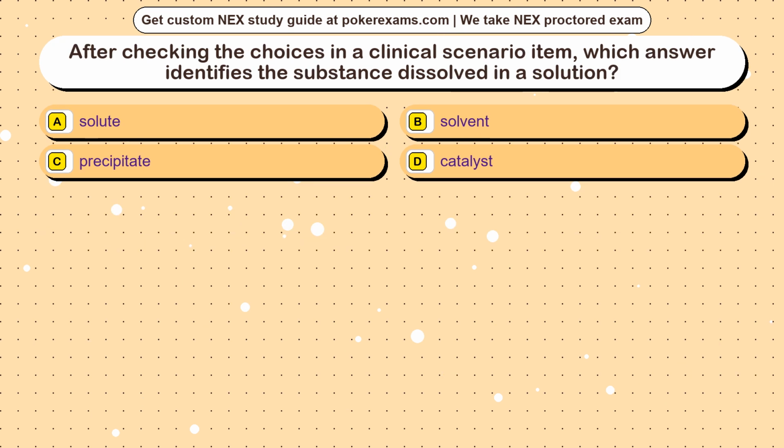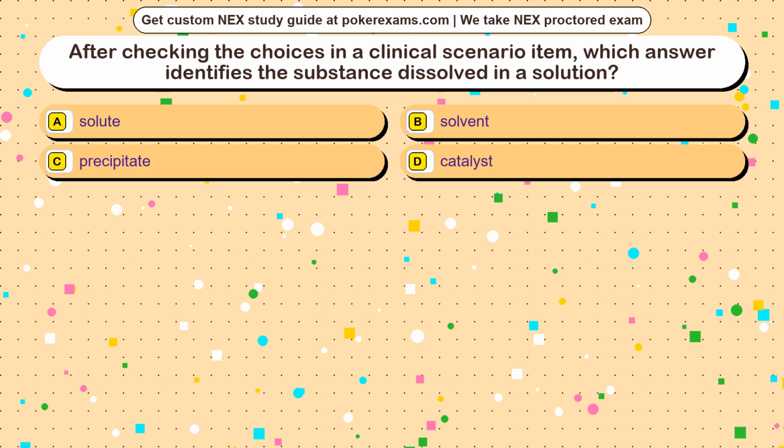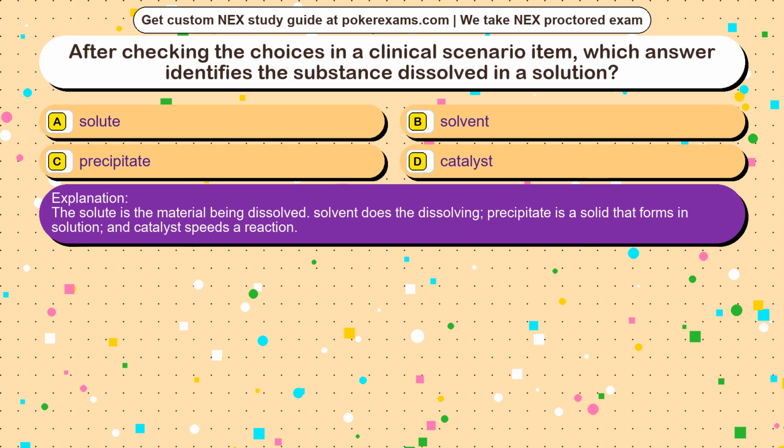Question 3. After checking the choices in a clinical scenario item, which answer identifies the substance dissolved in a solution? Option A, solute. Option B, solvent. Option C, precipitate. Option D, catalyst. The correct answer is option. The solute is the material being dissolved. Solvent does the dissolving, precipitate is a solid that forms in solution, and catalyst speeds a reaction.